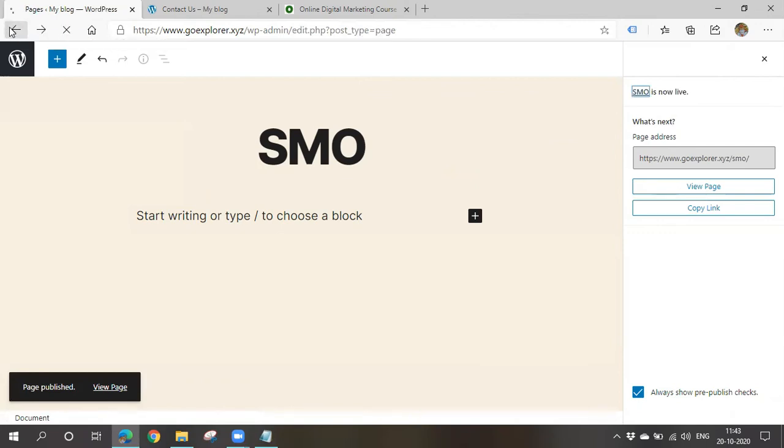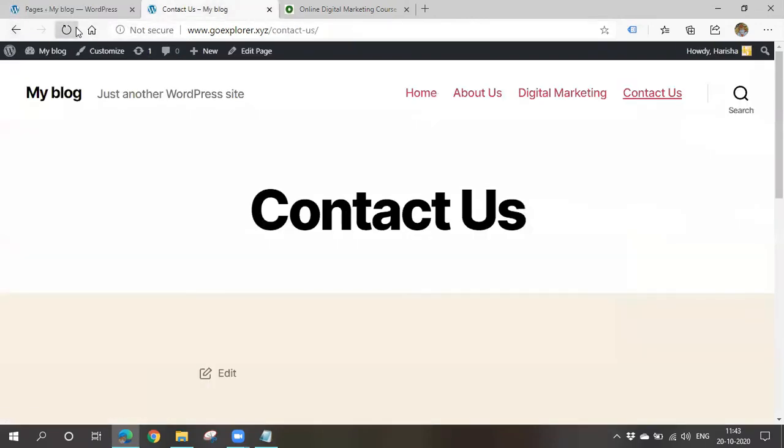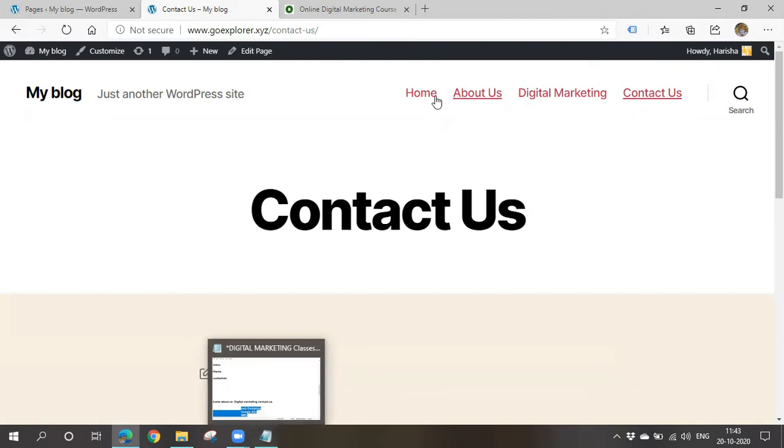Now I'll go to my website and check. So I've created three more pages, right? Why are they not getting displayed here? Because they are sub pages, they will be under them. No, I haven't specified anything that it is a sub page. I have created them normally, as I created a page before. So I created pages only, but I haven't arranged them in the menu. Once I arrange them in the menu, they'll get displayed here in the menu.